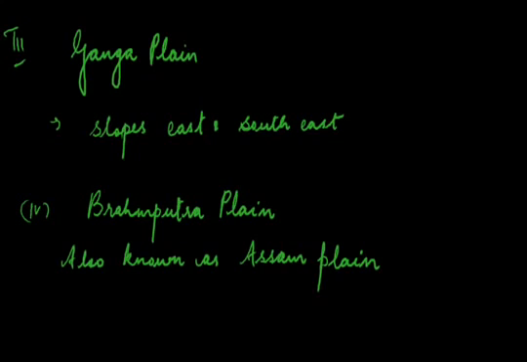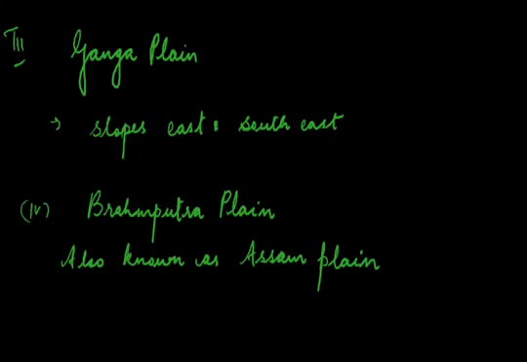One of the notable features of the deposition activities of the river Brahmaputra is Majuli in the Brahmaputra river. It is the largest inhabited riverine island in the world. Located in the eastern part of India, you can very clearly find the Majuli island. Now this was the classification of the northern plains.